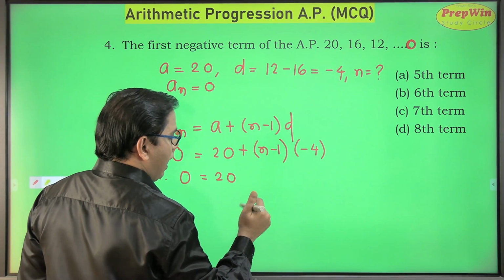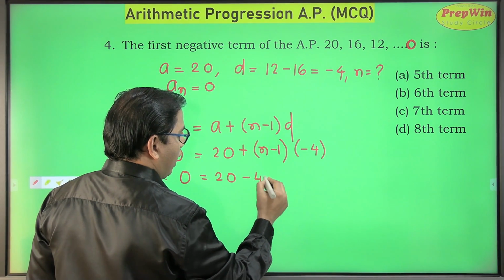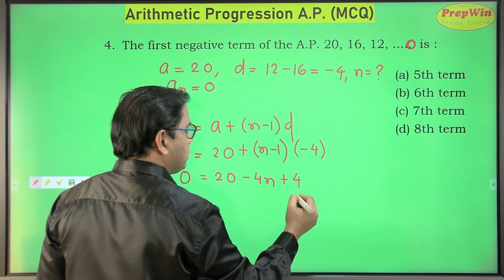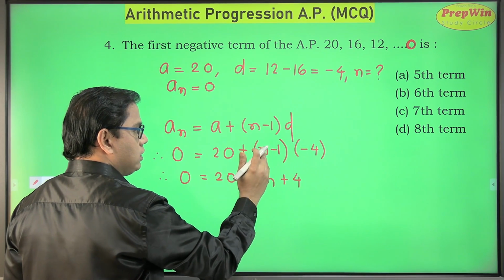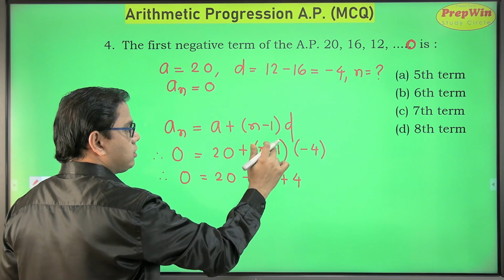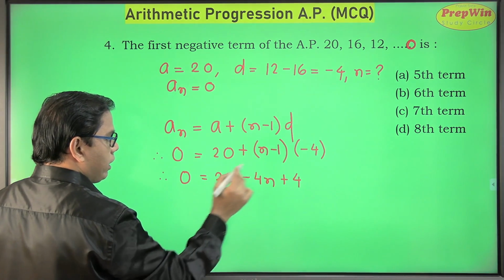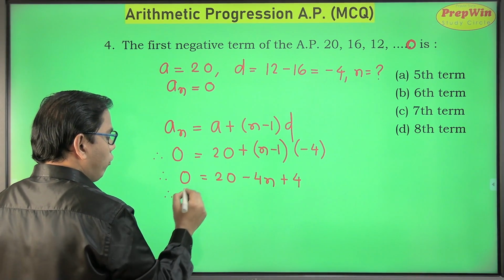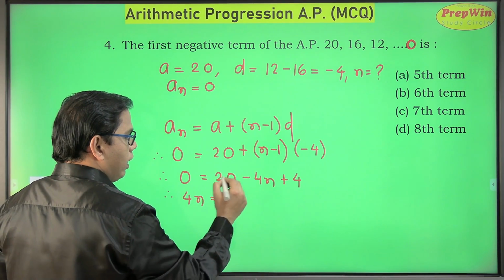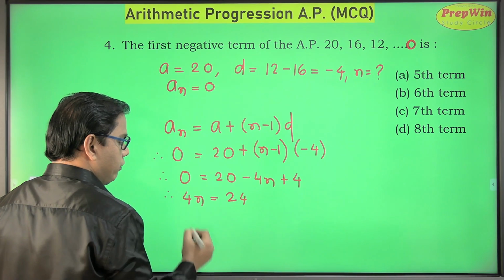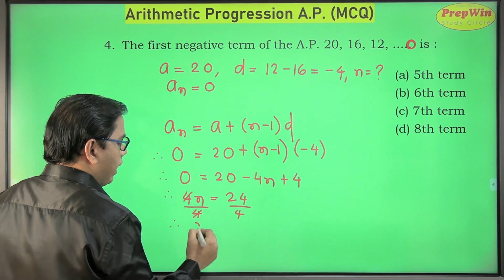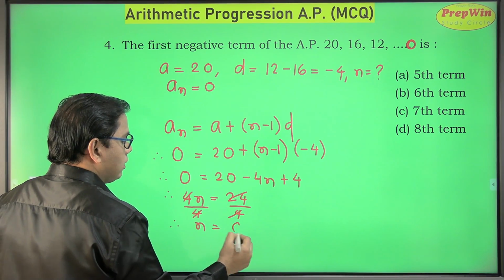So plus n will become minus 4n, and minus and minus will become plus. 1 into 4 is 4. So minus 4 comes inside the bracket, positive n becomes negative n, and this constant which was negative became positive. So 4n I bring on the right hand side, it becomes plus 4n, and 20 plus 4 is 24. I divide both sides by 4, so I am getting the value of n as 6.